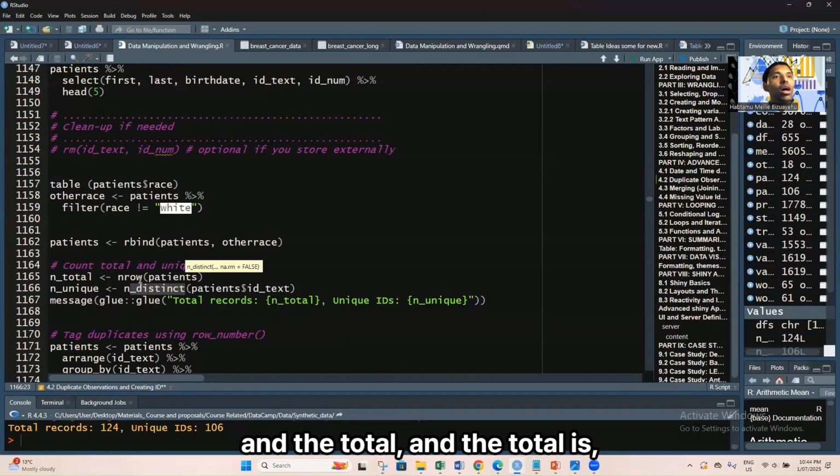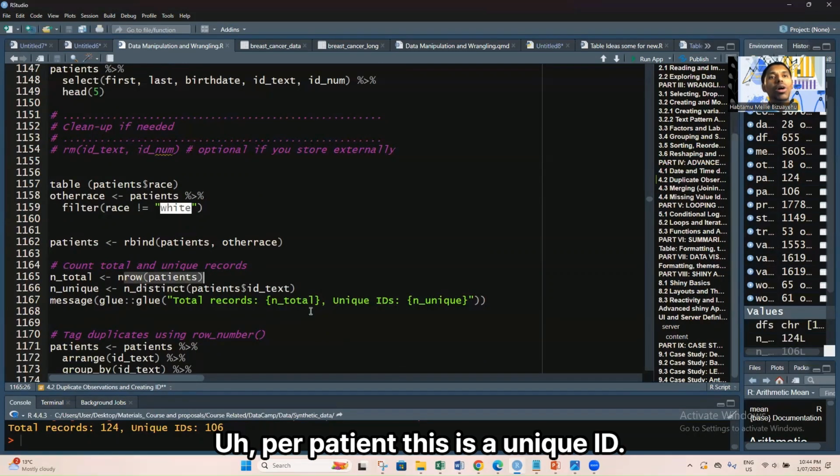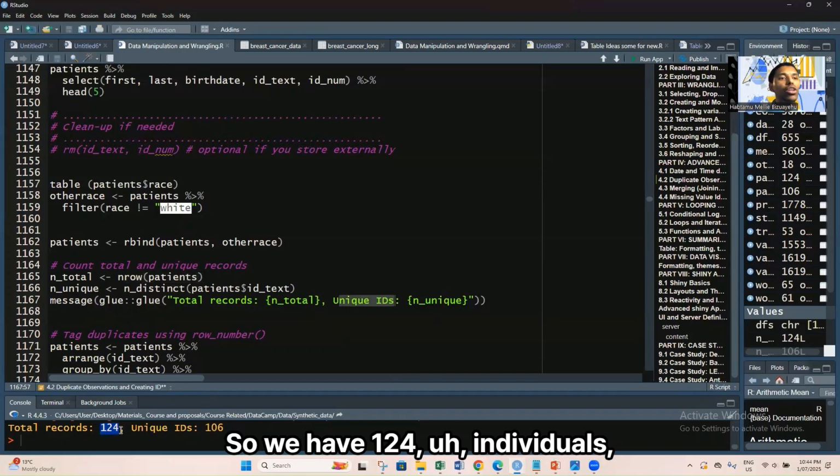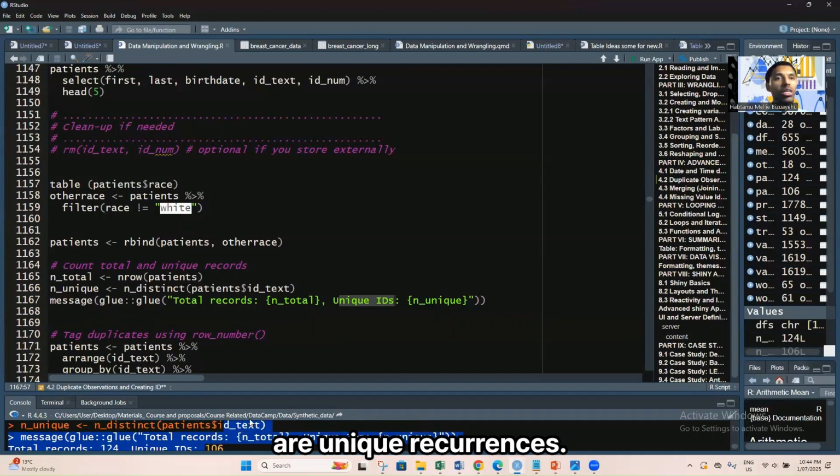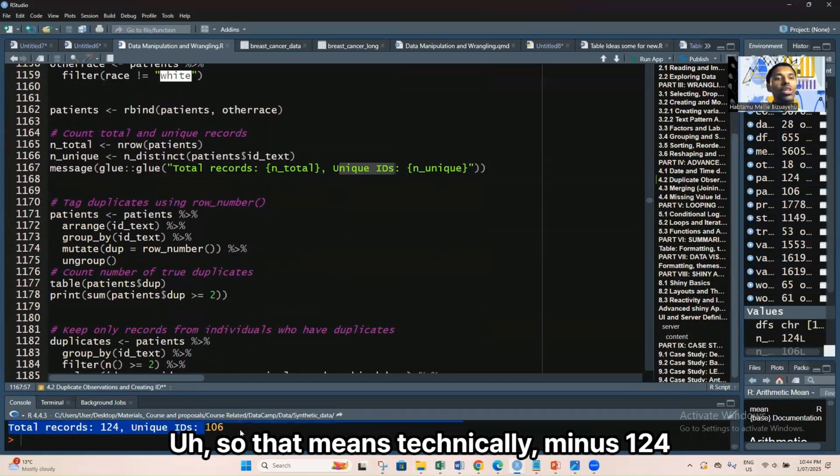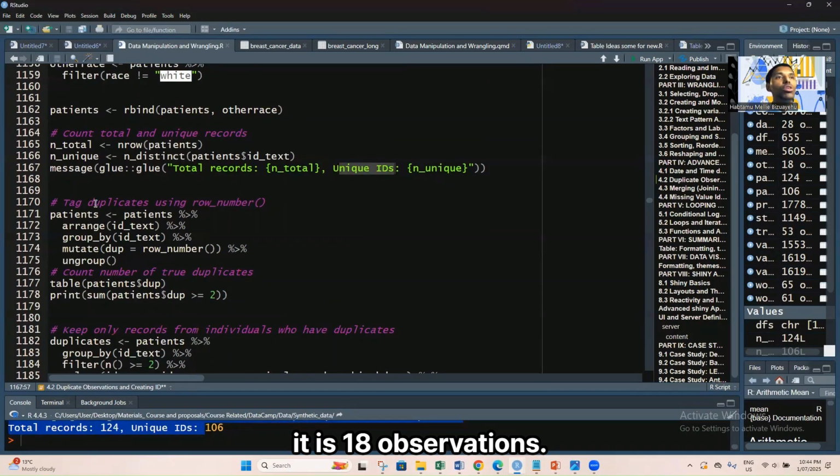N total is the number of rows per patient. This is a unique ID. So we have 124 total records or total rows, and of these 106 are unique records. So that means technically, minus 124, it is 18 observations.